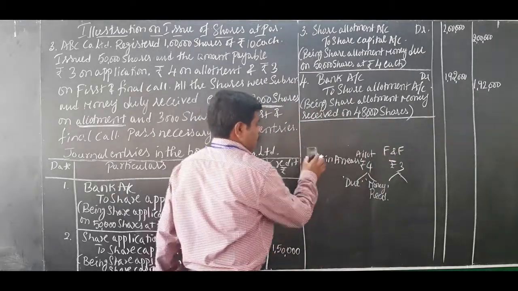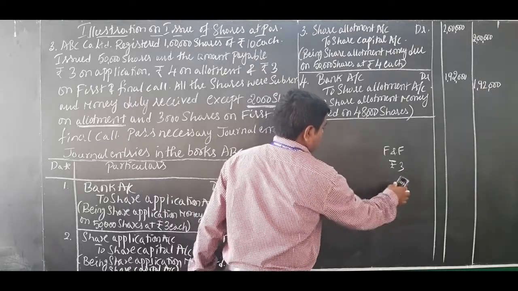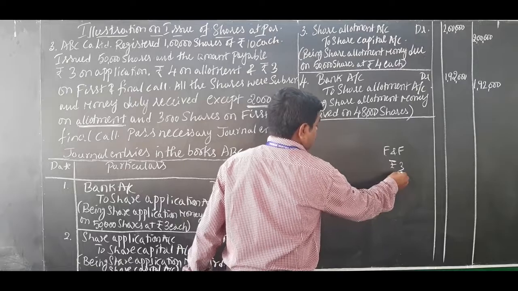Now come to journal entry number 5. First and final call, 3 rupees.